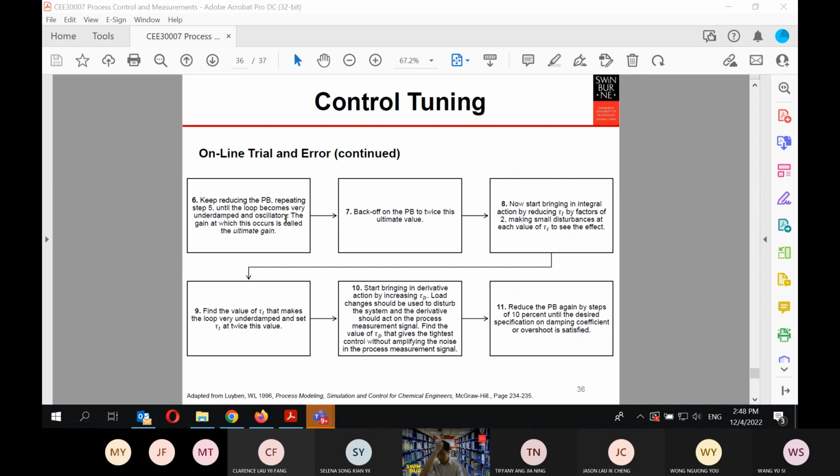So I think some of the groups here are asking themselves, sir, how do I get the Kc and the tau for my MATLAB project 1 code? That basically comes from Ziegler-Nichols, or from the Luyben tuning, where they calculate using the ultimate gain. Then you continue by backing off the PB to twice this ultimate value, and after that you start bringing in the integral action by reducing TI, and continue again. I will not go into these things in detail, but you can read by yourself.